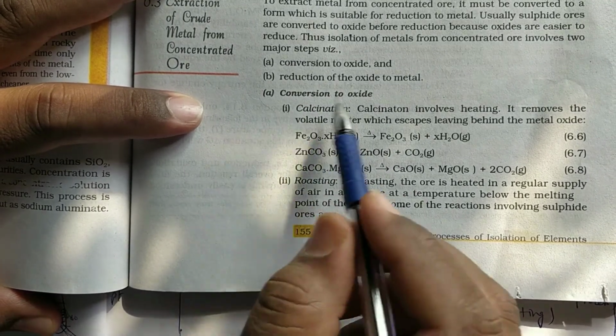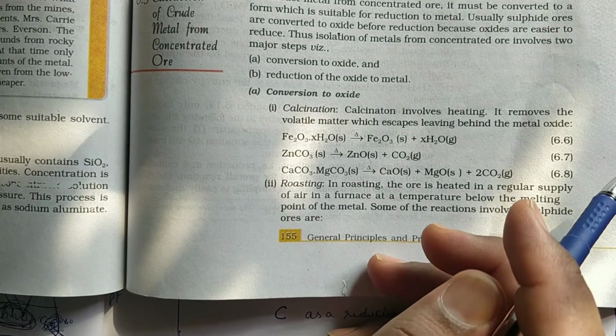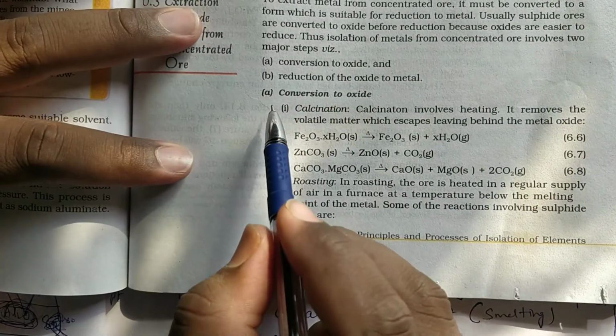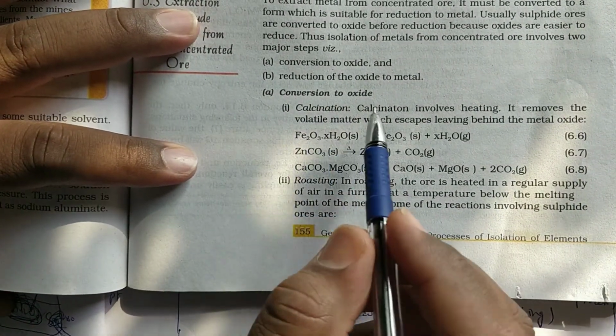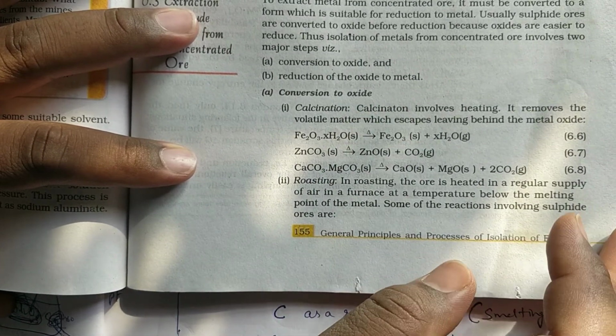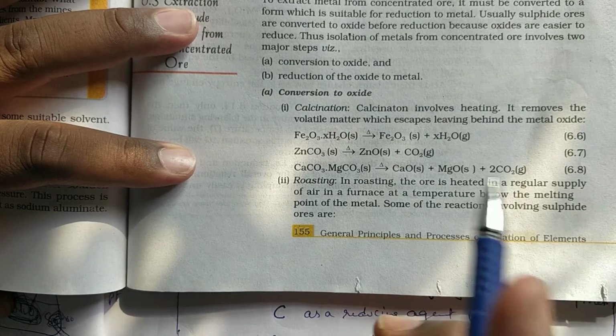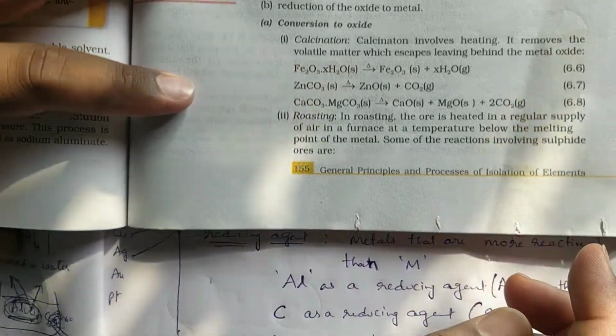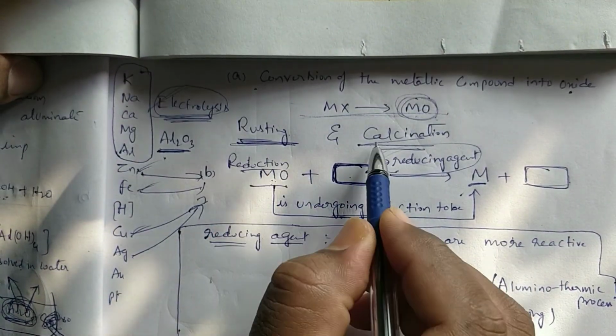Let us see the first step. Conversion to oxide involves two methods. Depending on the metallic ore, we will see two types of methods. Those two types are roasting and calcination.